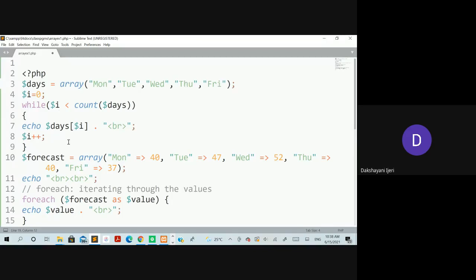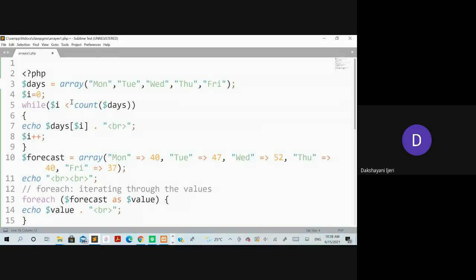Similarly, we have taken one more array variable, created with elements in which the keys are strings, whereas the values are numeric. We have taken one loop here just to demonstrate how we can access the elements if we have the default indexing value.